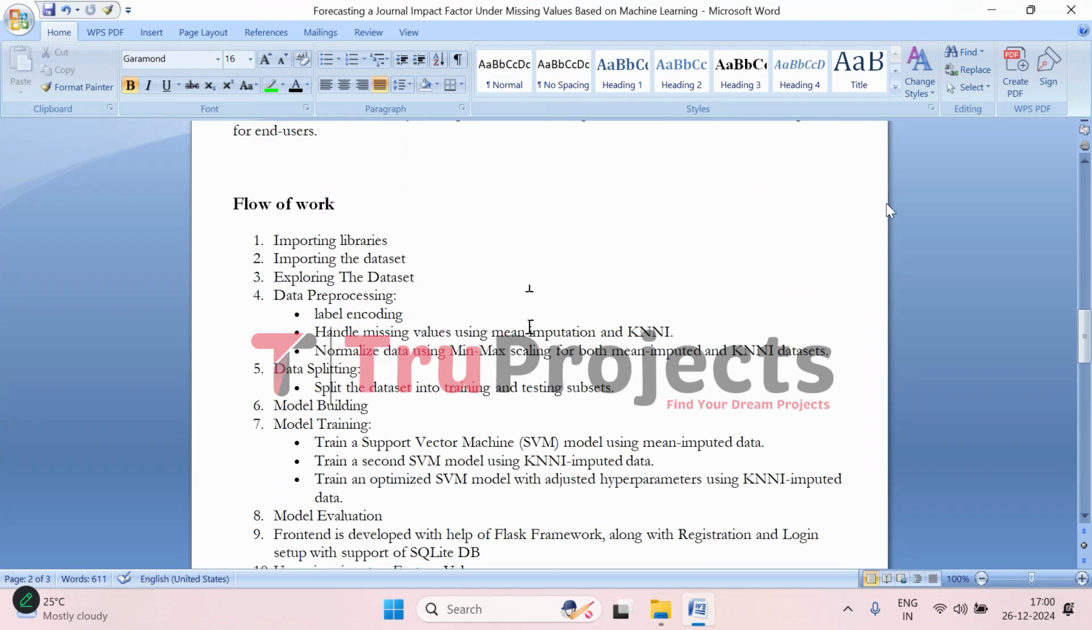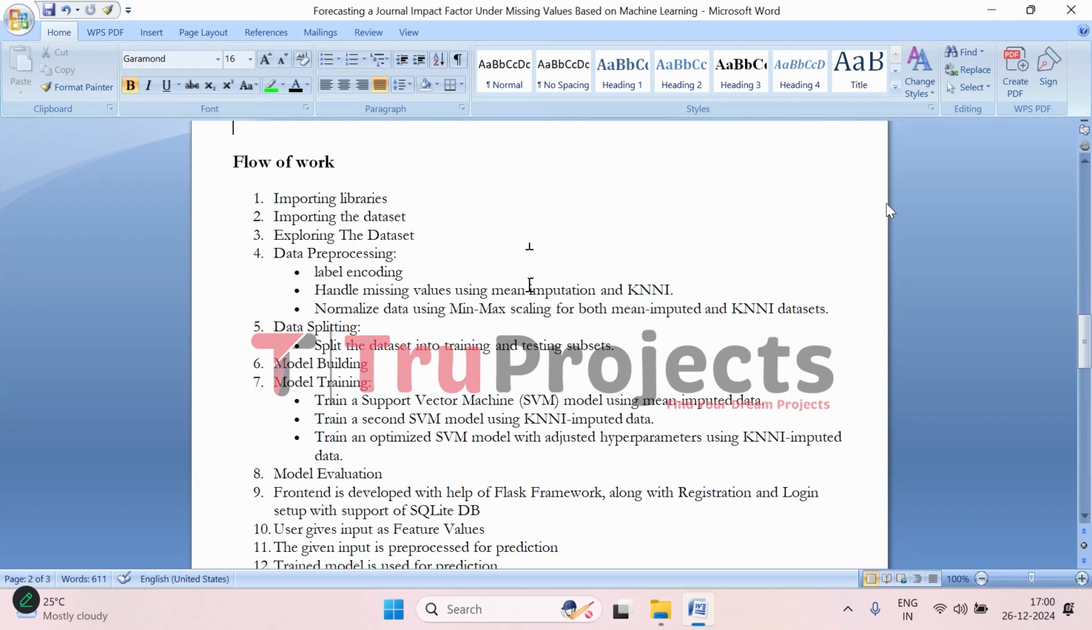Moving on to the implementation. To implement, we have followed these steps in the flow of work. First, we have imported all the required libraries and packages into the project environment. Later on, the dataset containing journal information is loaded into the system for further analysis. After that, we have explored the dataset.